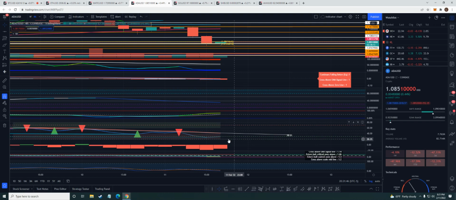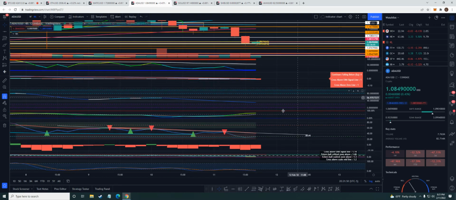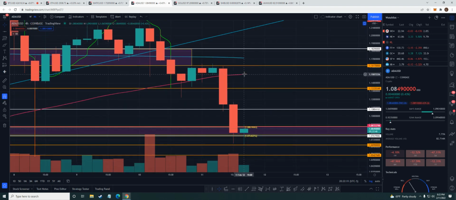4 hour, guys. We're getting a little divergence on 4 hours. So like I said, maybe a short term pop. Let's see if we can break these highs up here back above 111. That would be my goal right here for right now, is to get a 4 hour back above 111.16. Is that right? Yeah, 111.16, and then maybe work our way back up into this 113 area. Okay, so that's what I'm looking at for Cardano.